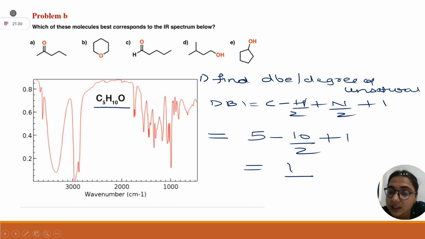Okay, you know what is degree of unsaturation? How many double bonds are there in your molecule? Let's say you have degree of unsaturation 1, means one double bond, 2 means two double bonds, either this or this. Degree of unsaturation 2: one for your ring and second for your double bond.